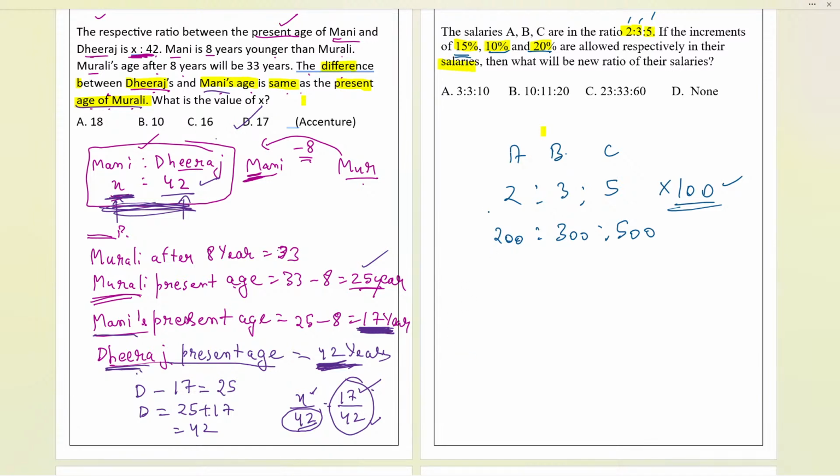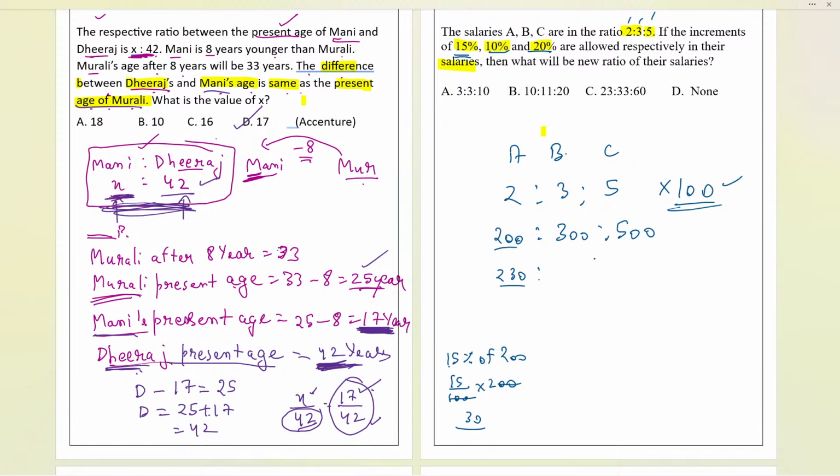If you want to tell me the short way, I'll be telling you the short way as well. So 15%, I'll be adding 15% of what? 200 only. So that will be 15 divided by 100 into 200. 0 cancelled over here. It will be 30. So directly in 200, you can add 30 to get 230. Okay. This is the final salary.